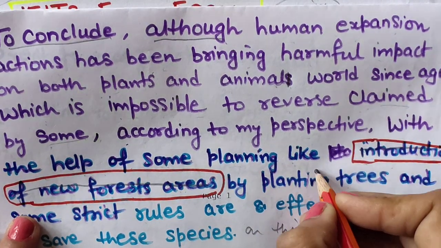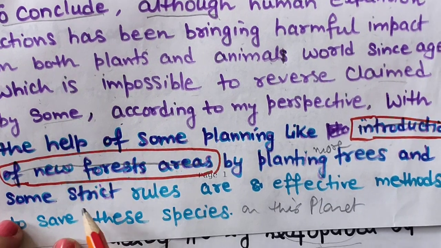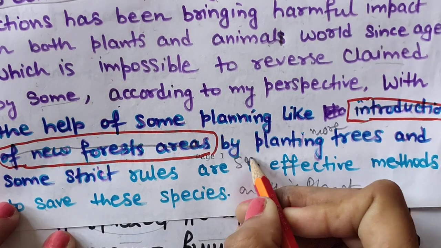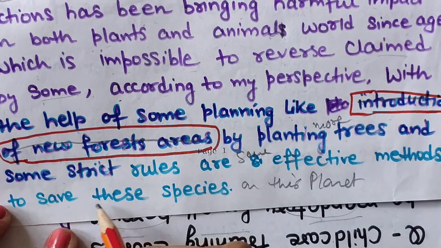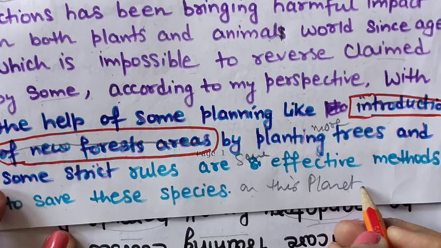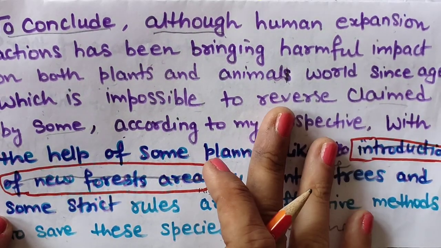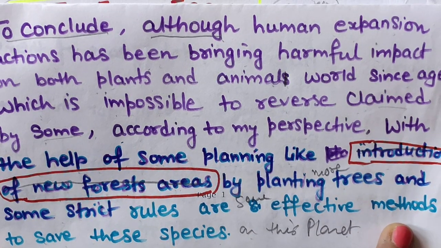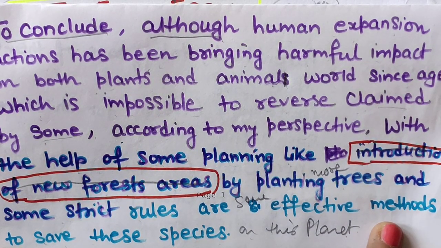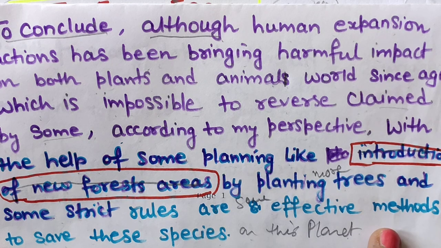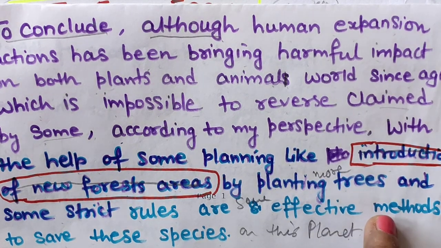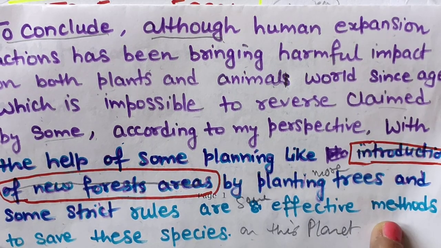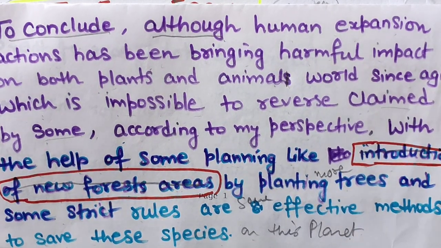By planting more trees, and some strict rules, these are some effective methods to save these species on this planet. And at the end, you can always give your suggestion. I would suggest that everyone should be aware of this issue and try to plant trees. Try to plant trees and save these plants for our environment. You can write this.